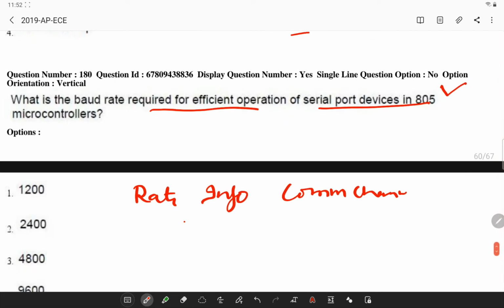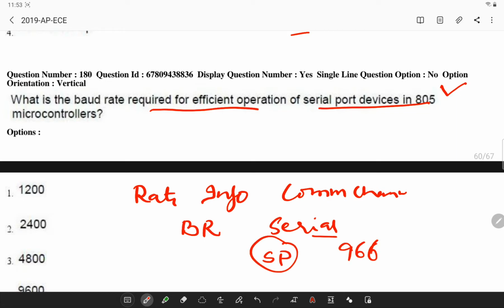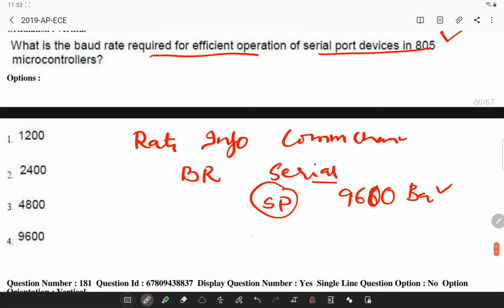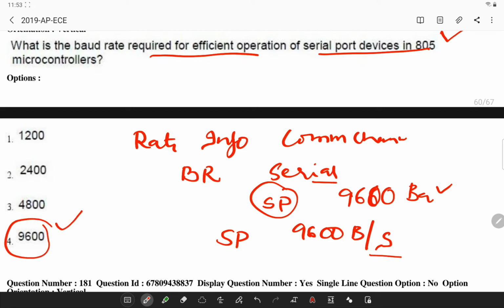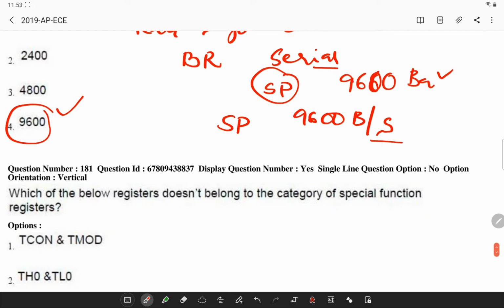So baud rate is commonly used in electronics that use serial communication, and in serial port text 9600 baud is used, which means the serial port is capable of transferring 9600 bits per second. So here the answer is 9600 baud rate.